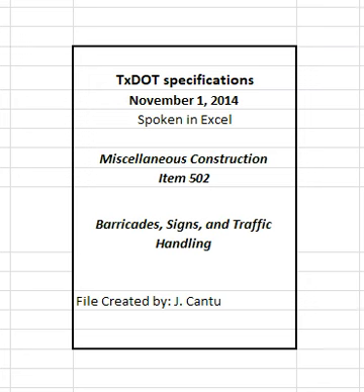The work performed and materials furnished in accordance with this item and measured as provided under measurement will be paid for at the unit price bid for barricades, signs, and traffic handling. This price is full compensation for installation, maintenance, adjustments, replacements, removal, materials, equipment, labor, tools, and incidentals. When the plans establish pay items for particular work in the TCP, that work will be measured and paid under pertinent items.